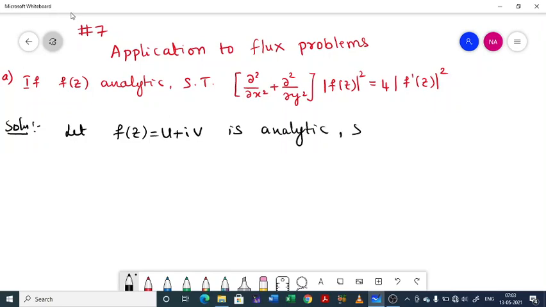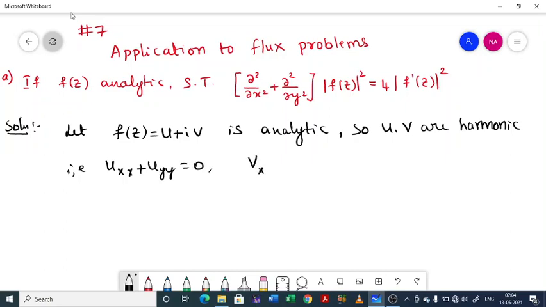So u, v are harmonic. Harmonic means they satisfy the Laplace equation, that is u_xx plus u_yy equal to 0, and similarly v_xx plus v_yy equal to 0. So this is what happens from the harmonic function definition.